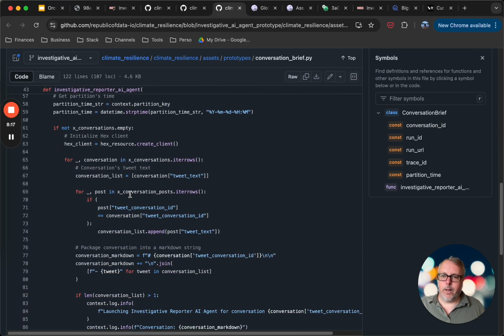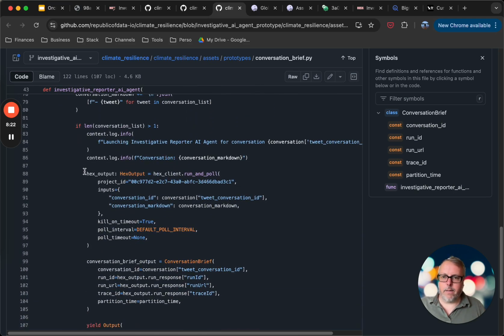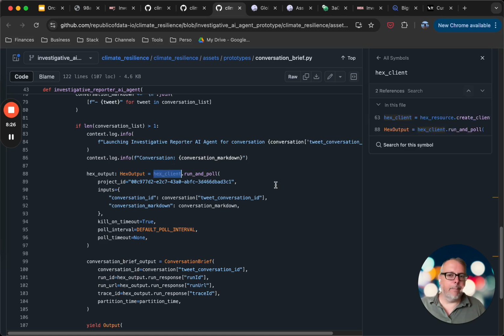But really, where the magic happens is here. I'm using my Hex client, and I'm performing a run and poll on this project ID. This is the ID of the project that I'm using in Hex.